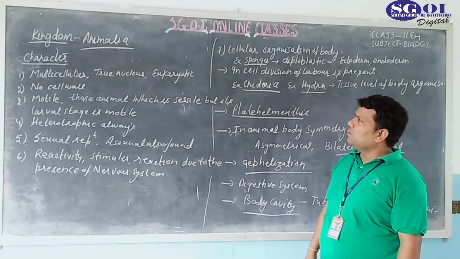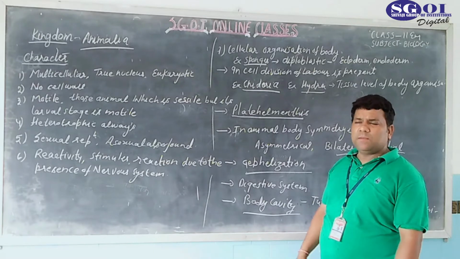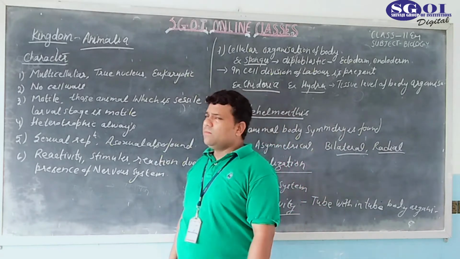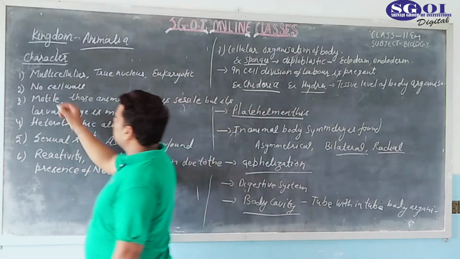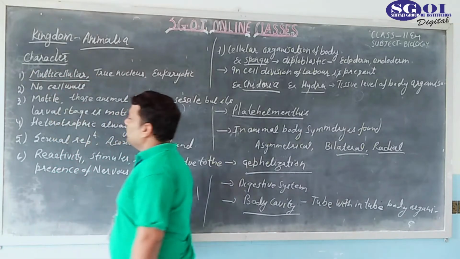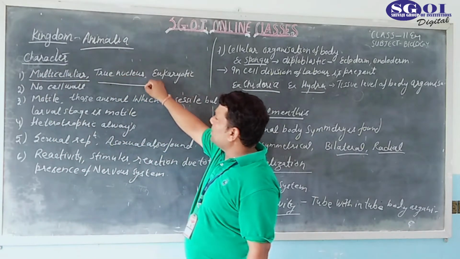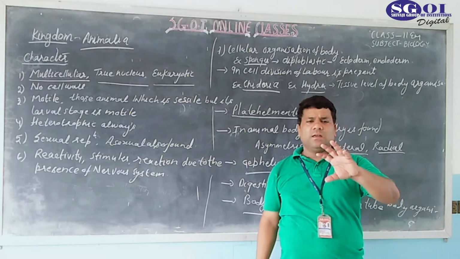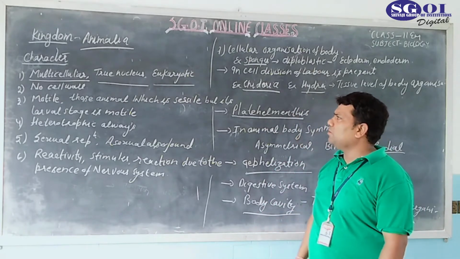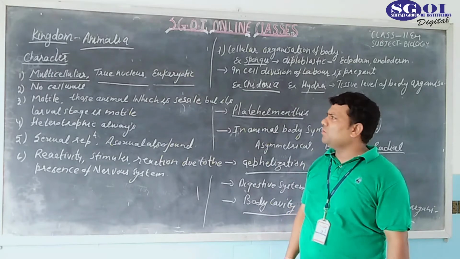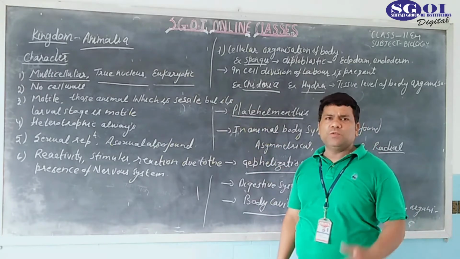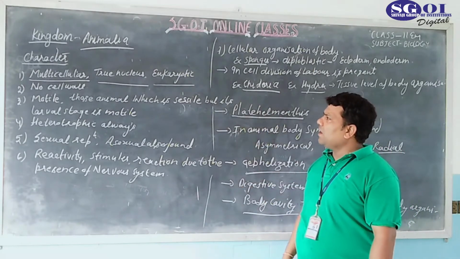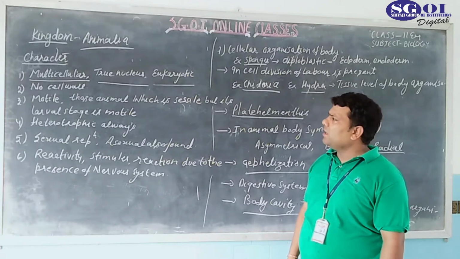This one is last. Okay, what are the characteristics of animals? Here we will describe the characteristics of animals. First of all, always remember that animals are multicellular. Here, a true nucleus is present and the cell is eukaryotic. True nucleus means the nucleus that is covered by a nuclear membrane, and because of the presence of a true nucleus, the cell is known as eukaryotic. Eu means true and karyotic means nucleus. It means that all animals are eukaryotic.